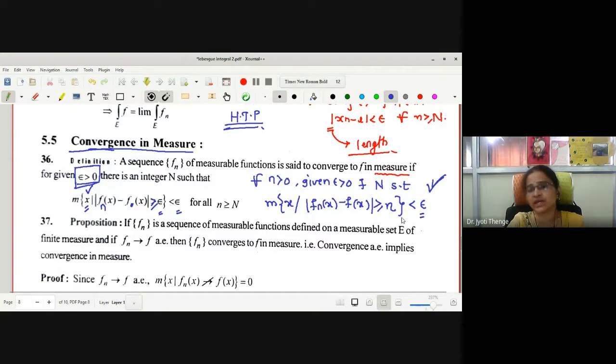Whether epsilon and eta can be the same? Yes. For a given epsilon, I can take eta equal to epsilon, because here eta can take any value for all eta greater than 0. Correct, no? Try to understand. There is a small difference between convergence in measure and convergence almost everywhere.